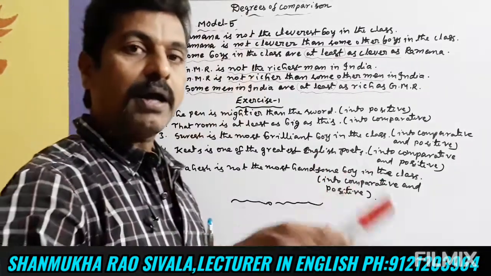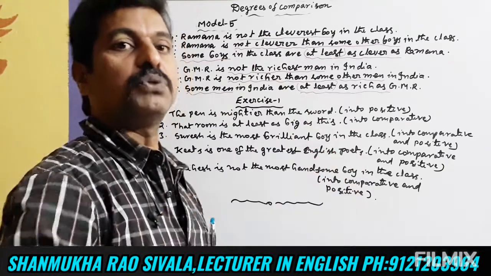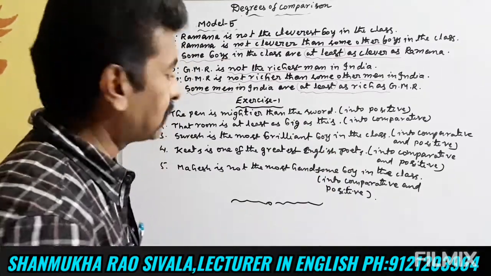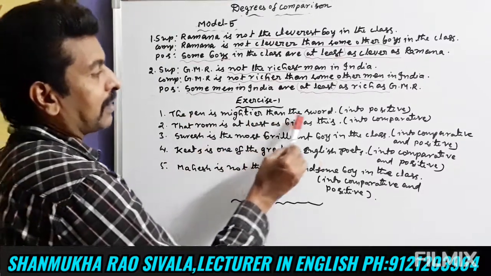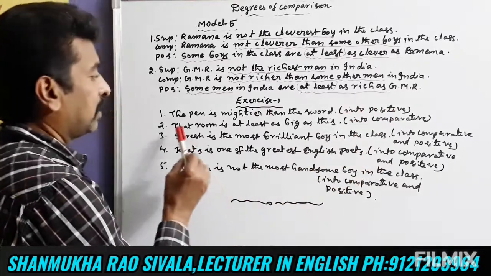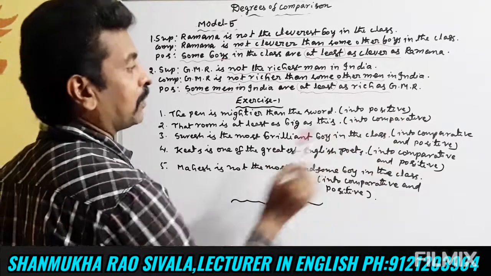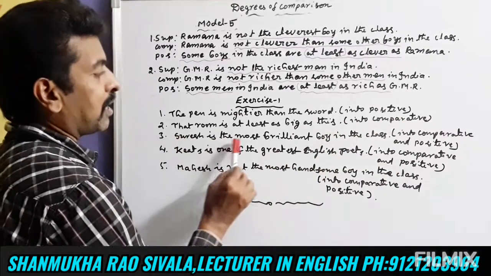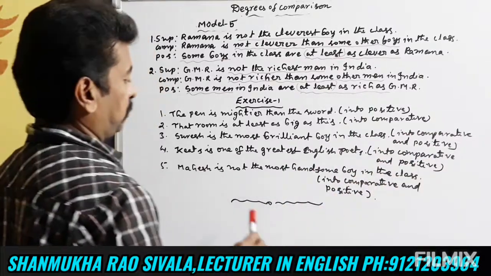Okay friends, I have given one small exercise on that. You learn all the 5 models and you answer these 5 sentences. Exercise: The pen is mightier than the sword, into positive. That room is at least as big as this, into comparative. Suresh is the most brilliant boy in the class, into comparative and positive.